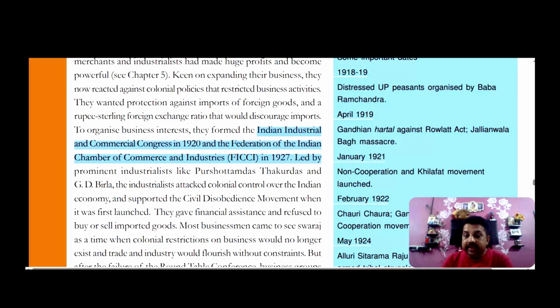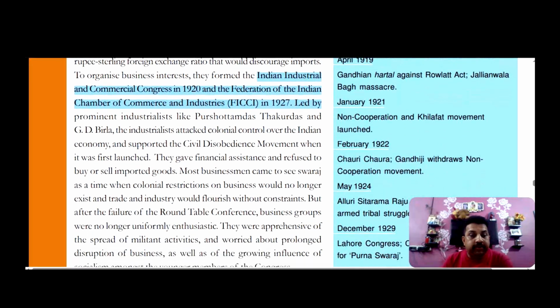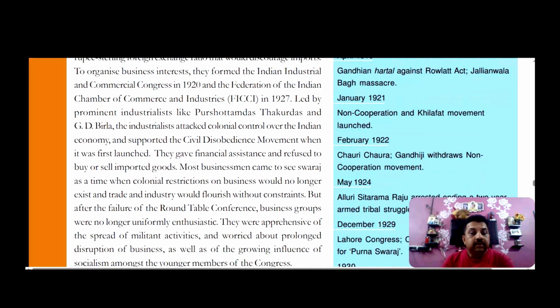They thought that if they supported the civil disobedience movement, then the colonial restrictions on business would be removed and would no longer exist. But here also, because of the sudden and abrupt closure of the movement, they were upset.